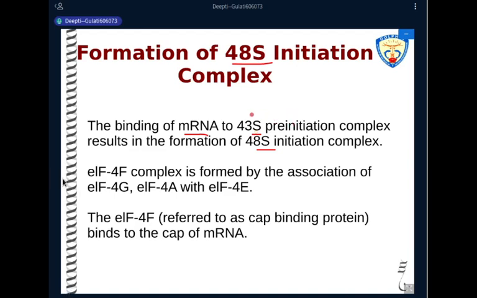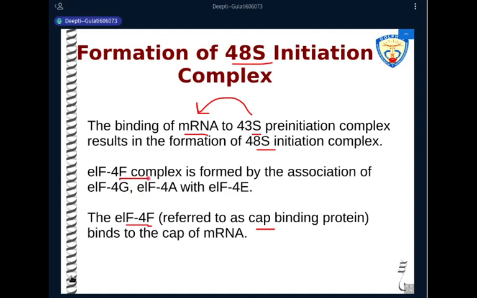Now this complex has to search for the messenger RNA. It has to bind to the messenger RNA. And once it binds to the messenger RNA, we get a complex which is known as a 48S initiation complex. Now this messenger RNA is recognized by the cap. There is a cap binding protein, and that cap binding protein is known as the initiation factor 4F complex. So it's not a single molecule. It is a combination of different initiation factors, which is known as the IF4F complex.